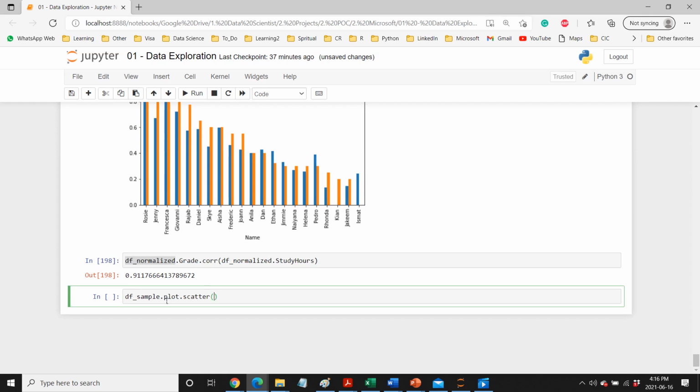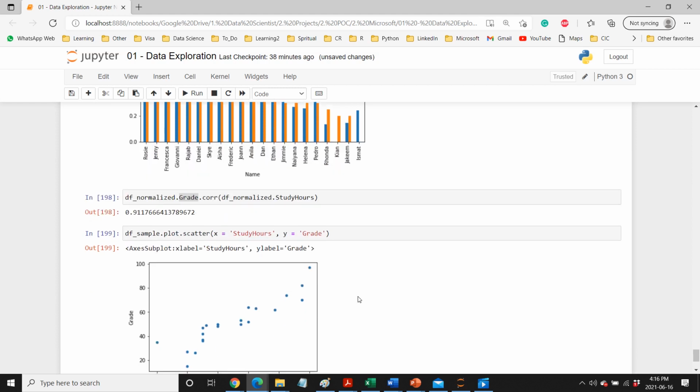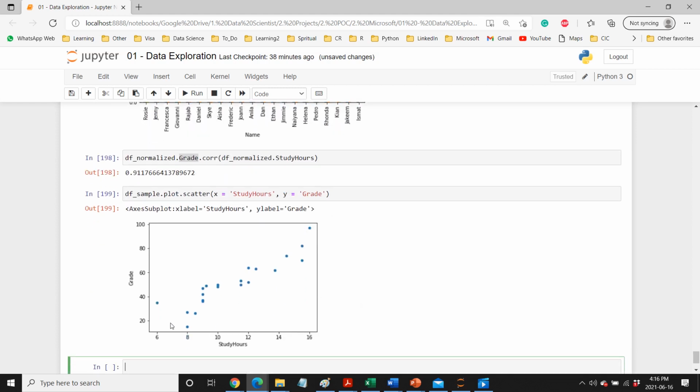scatter, and now I do this between x and y, where x in our case is study hours, and y in our case is grade. Okay, let's see. And then we can see they are positively related. As study hours go up, the grades are also increasing. That looks nice.